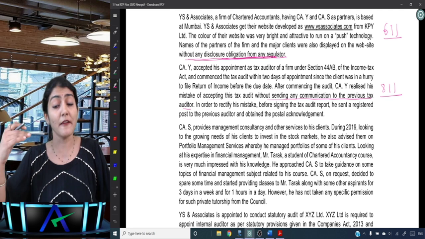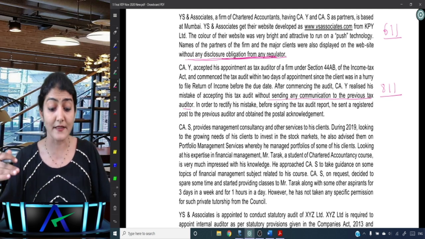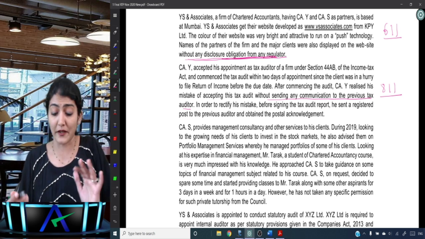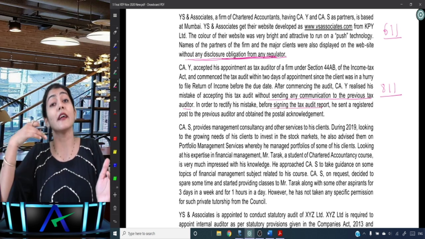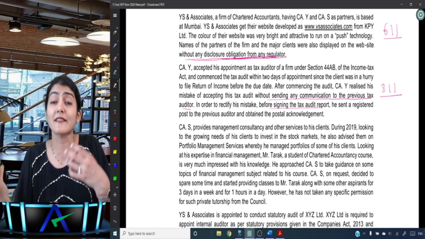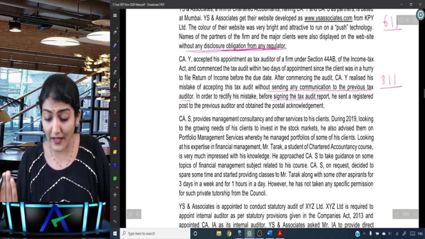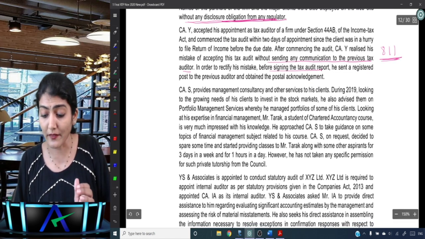In order to rectify his mistake, before signing the tax audit report, he sent a registered post to the previous auditor and obtained the postal acknowledgement. So it is not okay if he sends it before signing the tax audit report. It is required to be sent before accepting the audit, and then wait for a reasonable time. Right, so in that case, he is guilty of professional misconduct under clause 8.